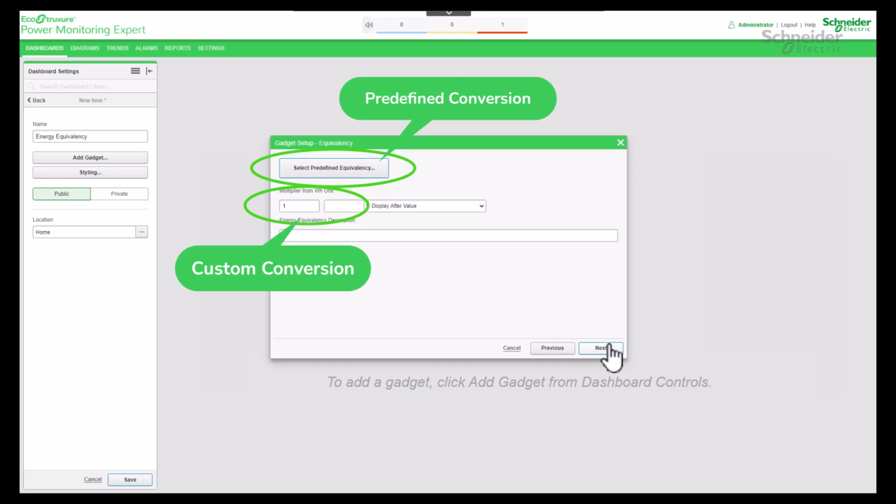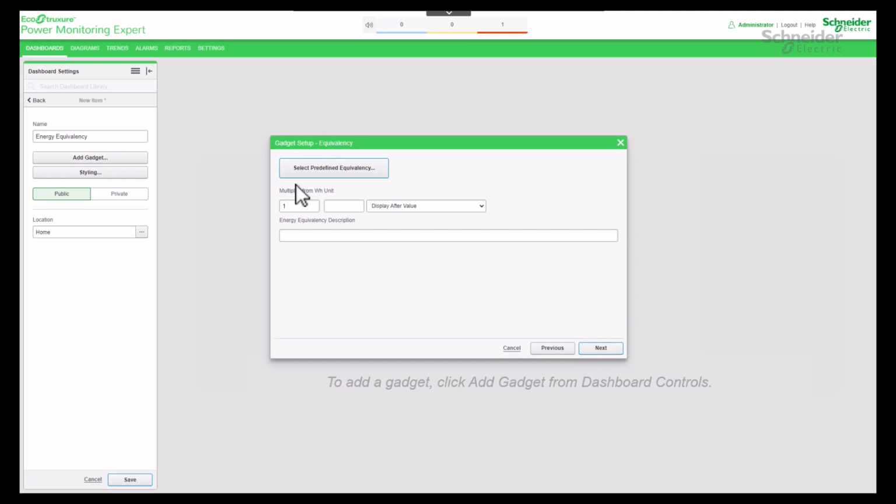Either you can choose a predefined equivalency or you can add a custom equivalency. Later we will come back and see the usage of custom equivalency. Now we proceed with predefined equivalency.